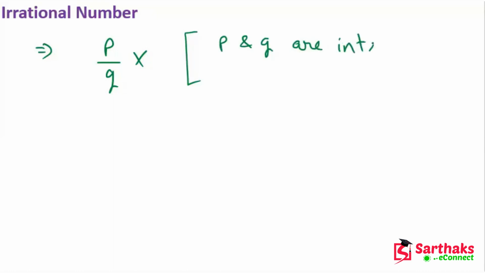So the next is irrational numbers. What is an irrational number? Any number that cannot be expressed in the form of p upon q is an irrational number. Here also p and q are integers. I hope you get this point. Any number that cannot be expressed in the form of p upon q, and here also q is not equal to 0 in an irrational number.